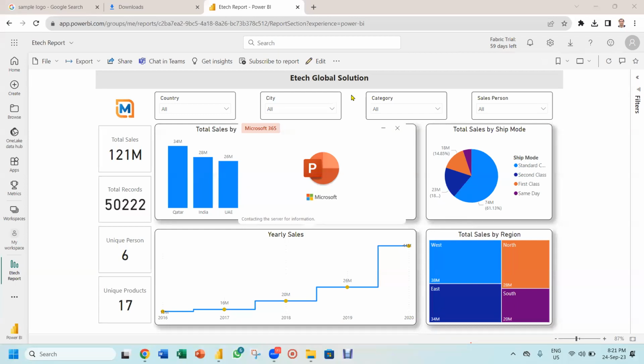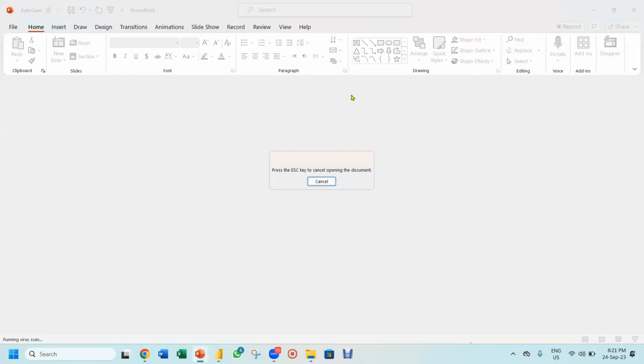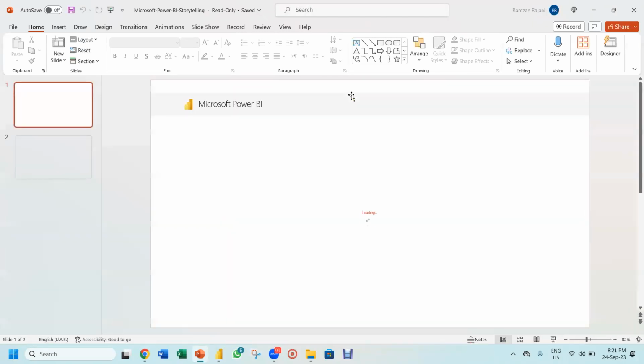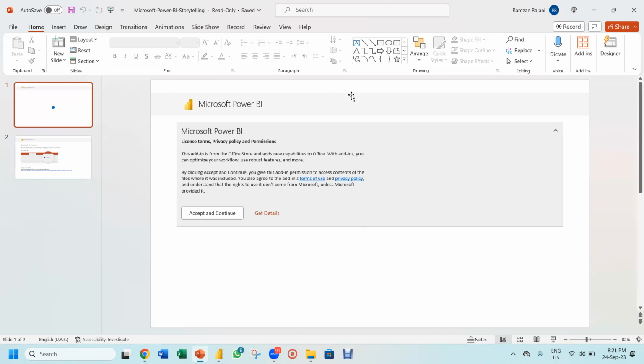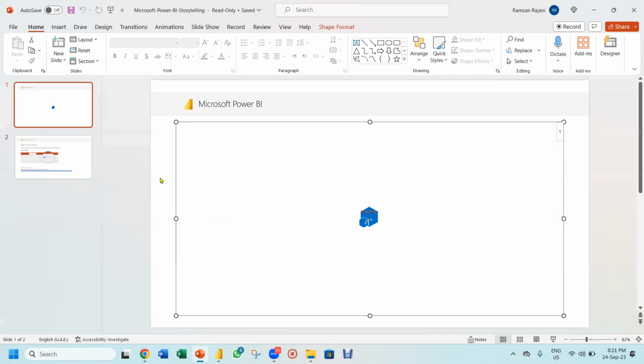It's not an image. Like in Excel, you can't take the Excel slicer to PowerPoint. It's not possible. But a Power BI report, you can connect directly to the PowerPoint. And now you see it's opening the PowerPoint and you will see some magic now. And you will say, wow, Ramzan, this is something amazing. You see, now the PowerPoint has opened and I will just say accept over here. And that report, now friends, will be embedded over here. This is something amazing.